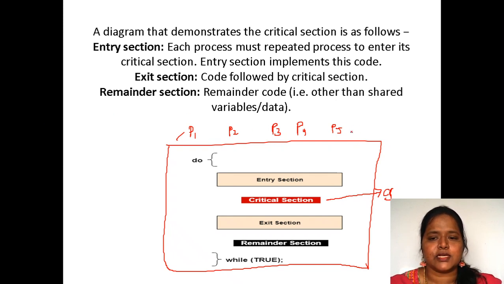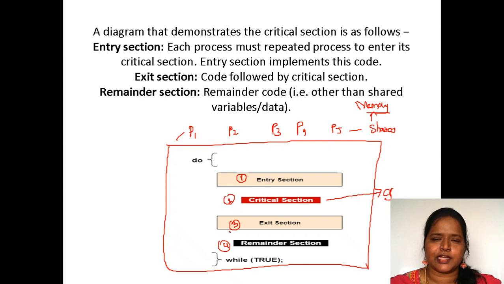These five processes share some variable or some memory. They are sharing the same memory, so the common thing is memory. That's the reason these processes are here and why we implement the critical section. Before entering the critical section, we have four sections: the entry section, the critical section, the exit section and the remainder section. These are the four important sections in the critical section problem.